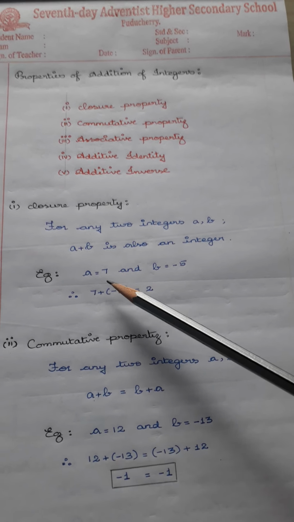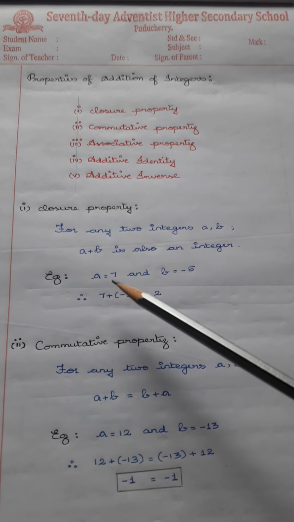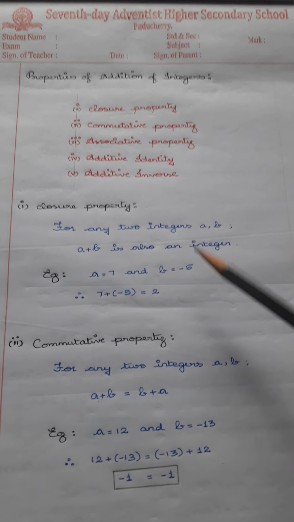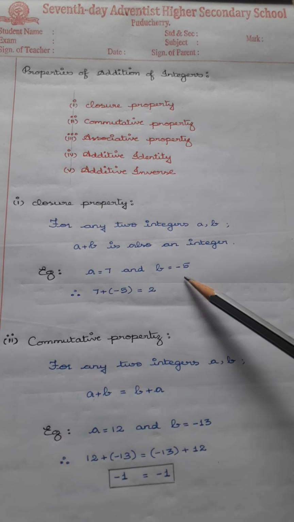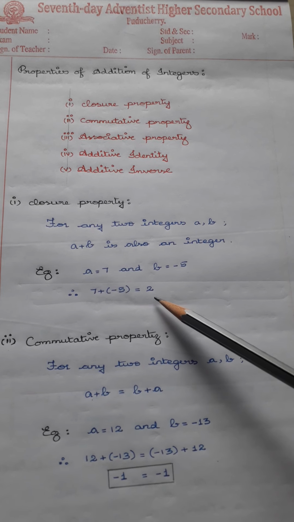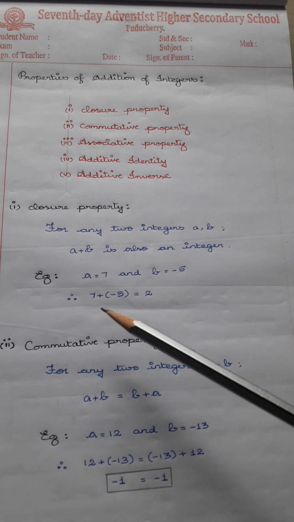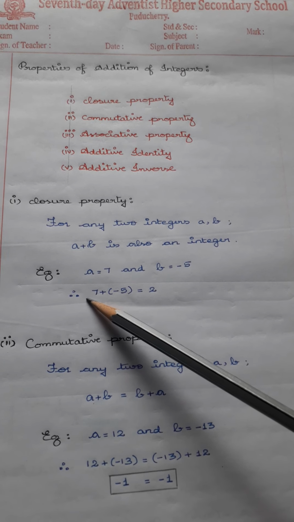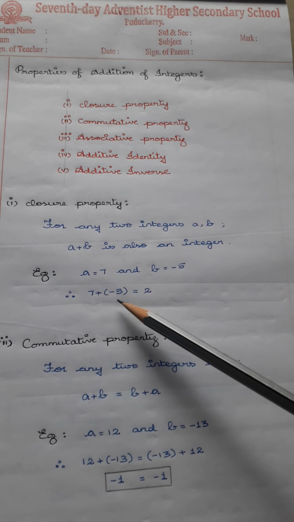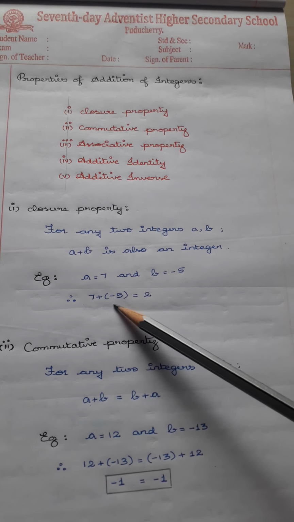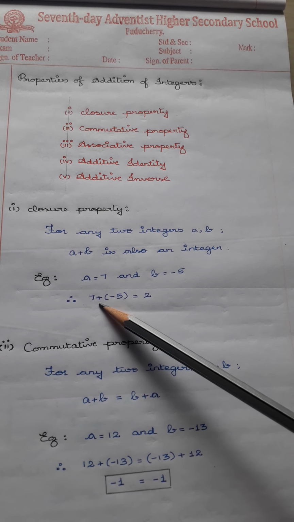When you add these two numbers, these numbers are nothing but integers. When you add these two integers, you will get the answer. So you know the addition, right? The first number bears the sign plus and the second number bears the sign minus, and the operation is addition.